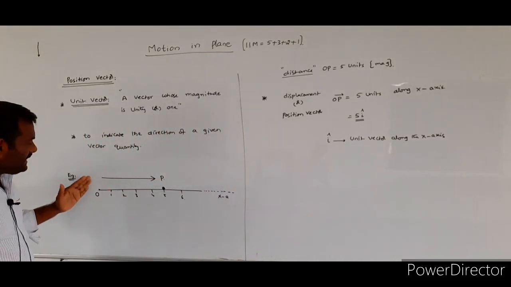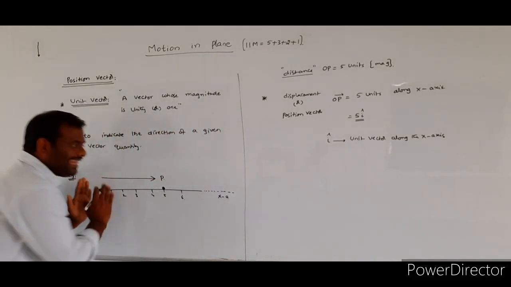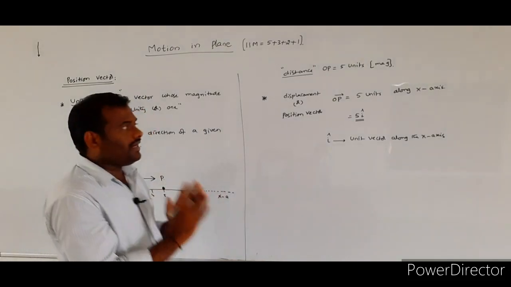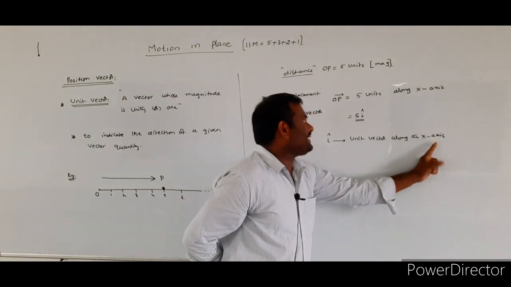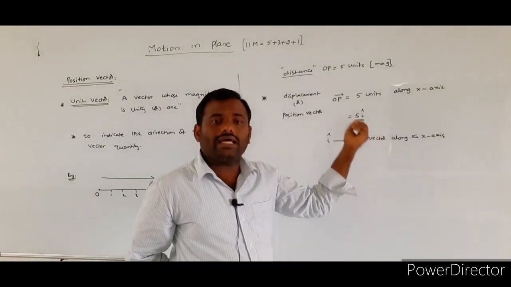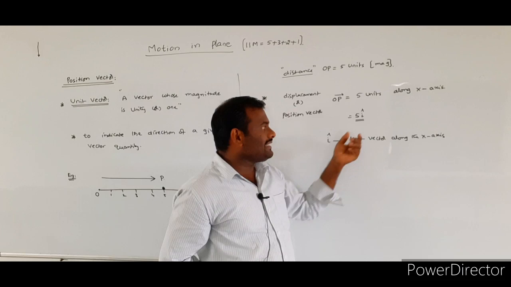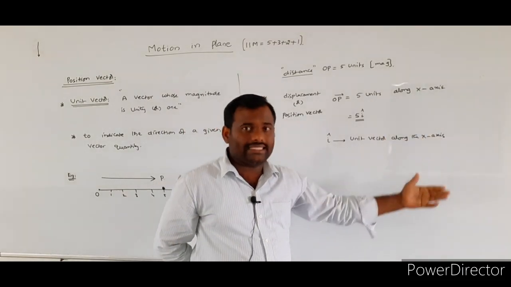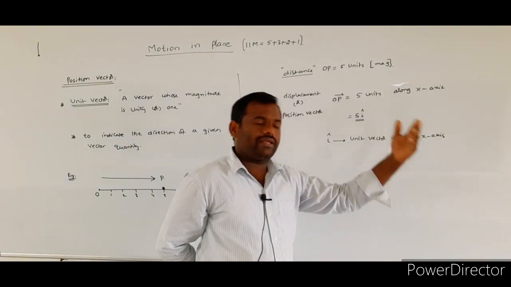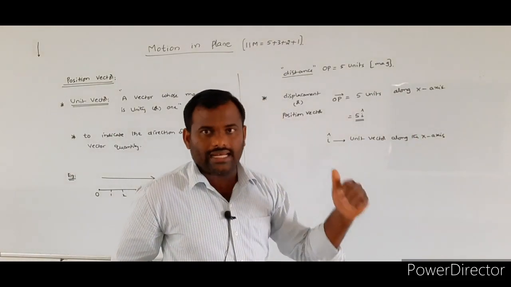Here we mentioned the distance from O to P along the x-axis. Whenever a physical quantity is measured along the x-axis, we use the unit vector i cap. Suppose we are measuring the distance along the y-axis, we use j cap. Along the z-axis, we use k cap. Later on we will discuss the unit vectors clearly.